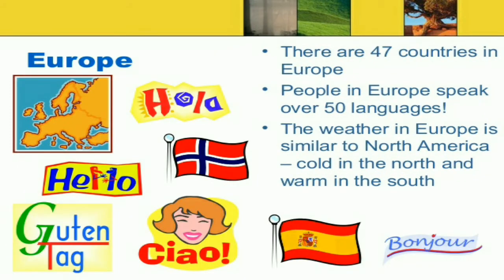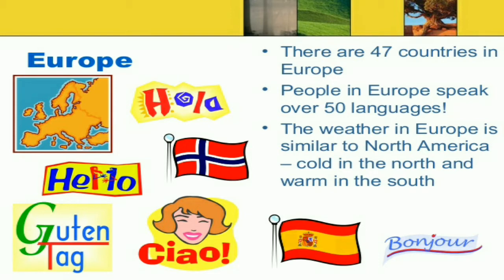So now next, Europe. There are 47 countries in Europe. Here we can see there are 47 countries. People in Europe speak over 50 languages, and the weather in Europe is similar to North America, cold in the north and warm in the south.